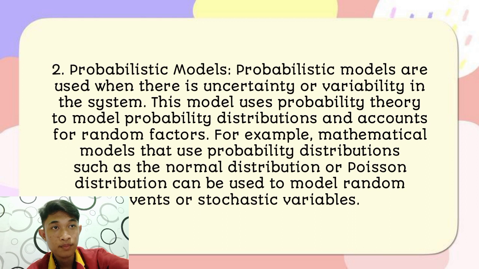Number 2. Probabilistic models. Probabilistic models are used when there is uncertainty or variability in the system. This model uses probability theory to model probability distributions and accounts for random factors. For example, mathematical models that use probability distributions such as the normal distribution or Poisson distribution can be used to model random events or stochastic variables.